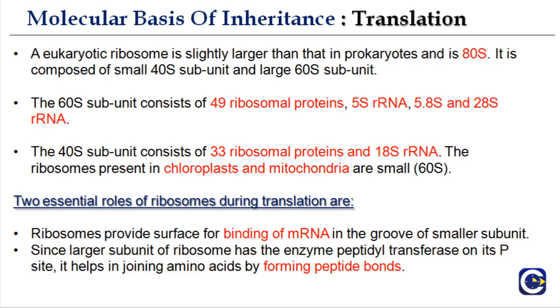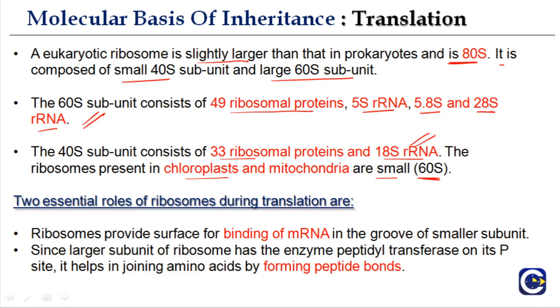So this is how it is written, so that you can go through it. A eukaryotic ribosome is slightly larger than the prokaryotic and it is 80S. So what was prokaryotic? It was 70S. It is composed of a small 40S subunit and a large 60S subunit. The 60S subunit contains 49 ribosomal proteins, 5S rRNA, 5.8S and 28S rRNA. You must remember this. And the 40S subunit contains 33 ribosomal proteins and 18S rRNA. The ribosomes present in chloroplast and mitochondria are generally smaller, they are 60S.